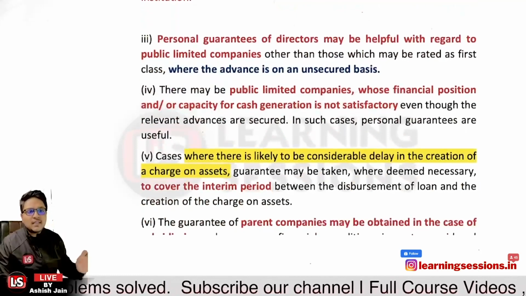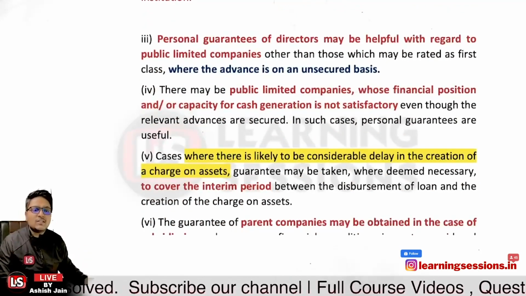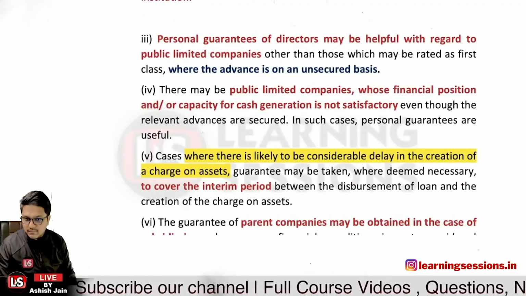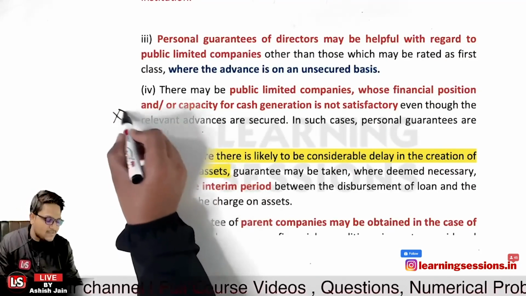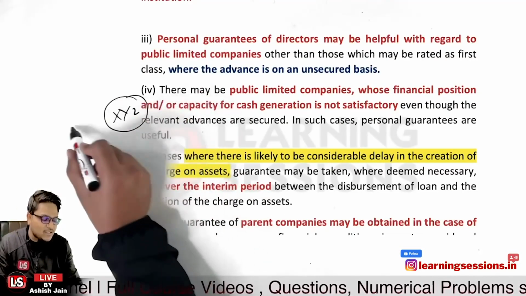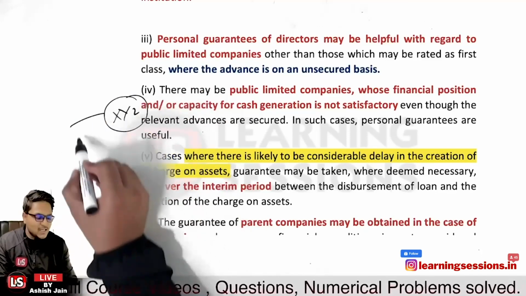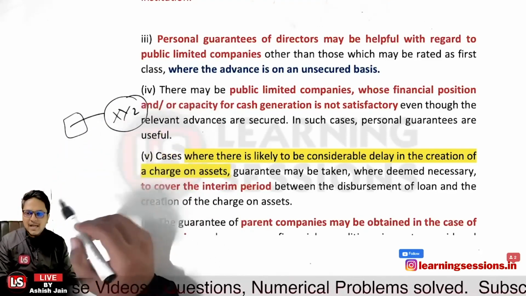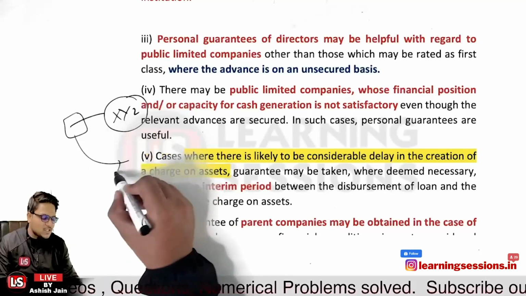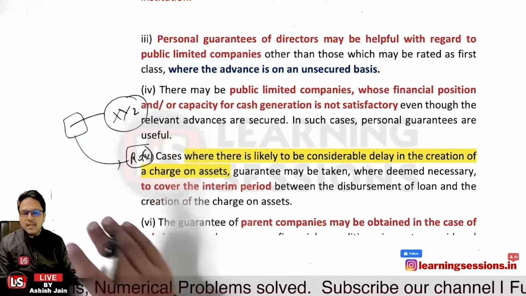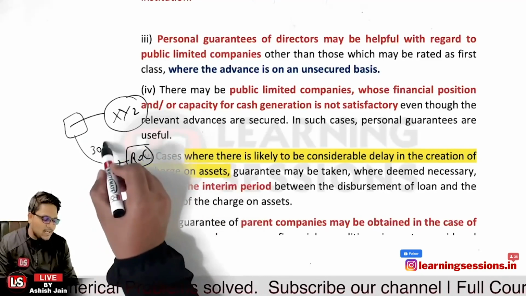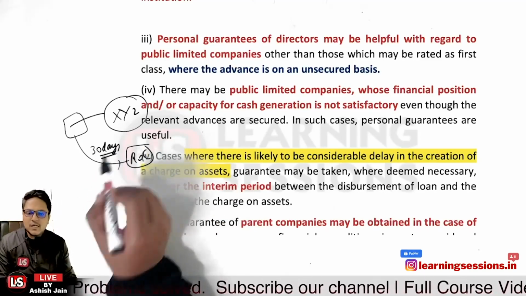And for the cases where there is likely to be considerable delay in the creation of the charge on the assets, let us say a loan is extended to XYZ company and a charge on the assets of the company is to be created. I told you that this charge is to be registered with the ROC, the Registrar of Companies. There can be a delay because there is a stipulation that the charge must be registered within a time period of 30 days.